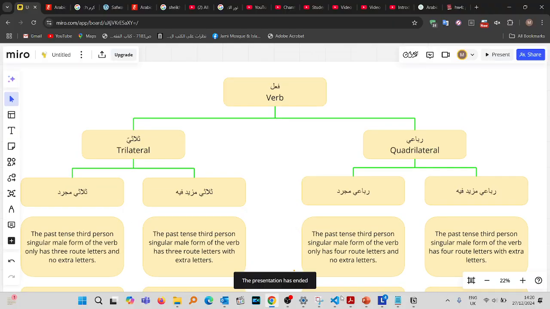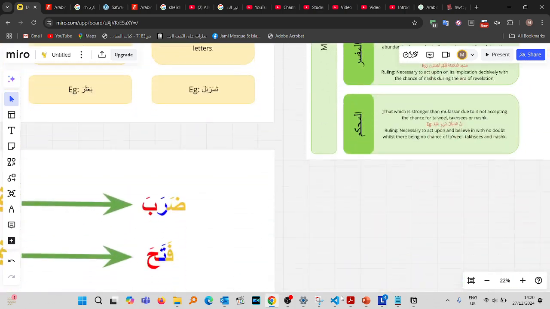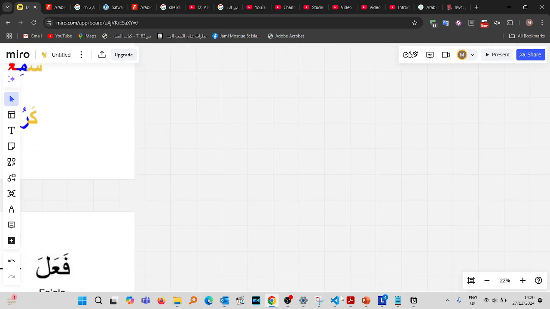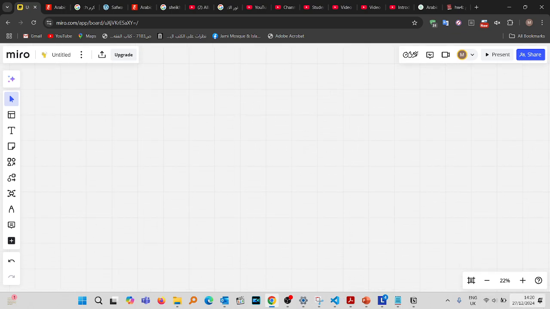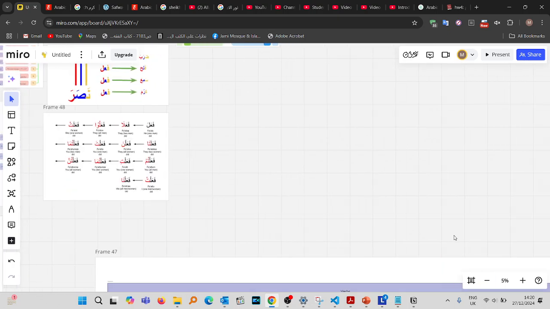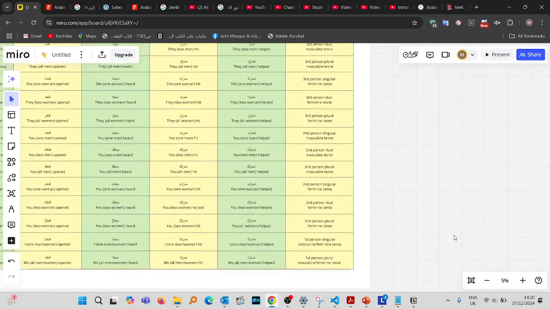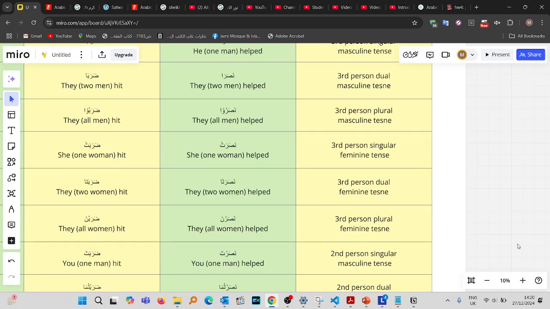Verbs are going to have different forms. So let's look at examples of forms when it comes to verbs now. I have a chart somewhere here to show. Let's look at just this angle, because this is a large chart. So there are different forms of verbs. Let's look closer.